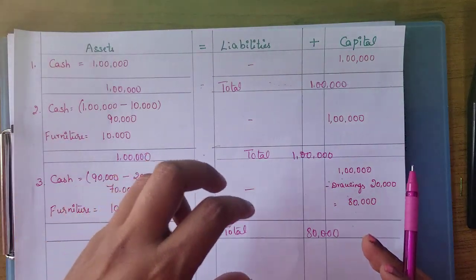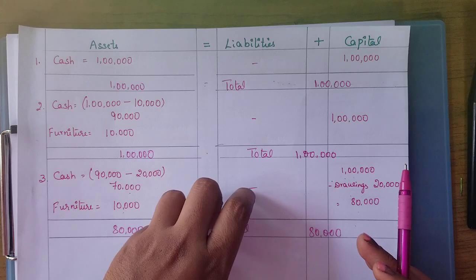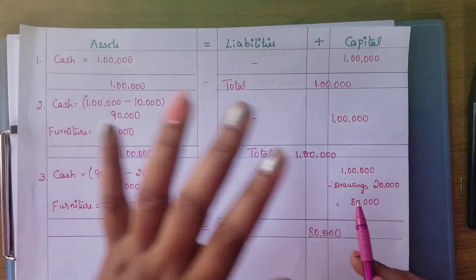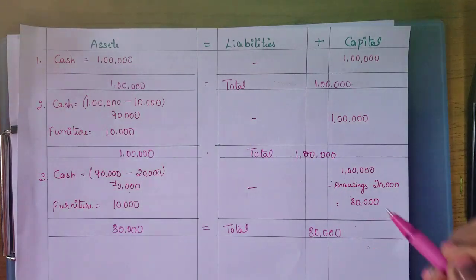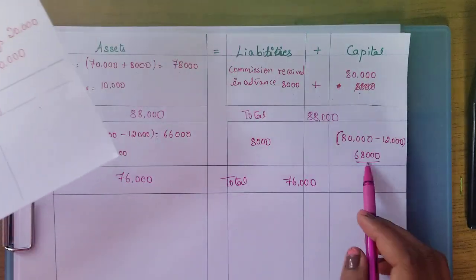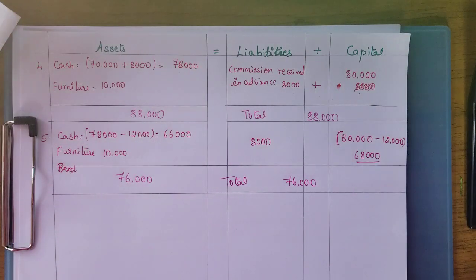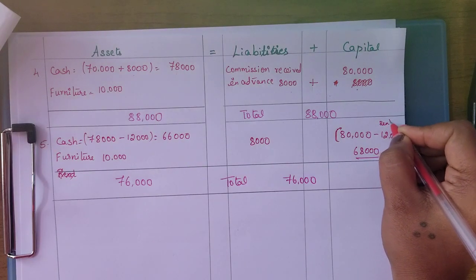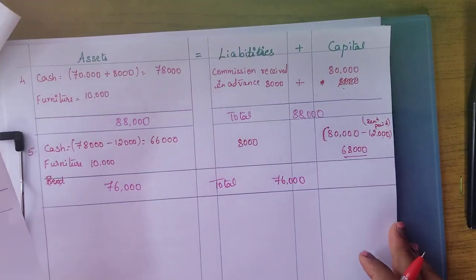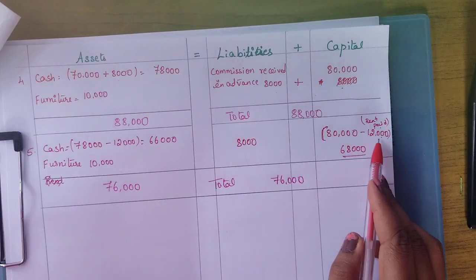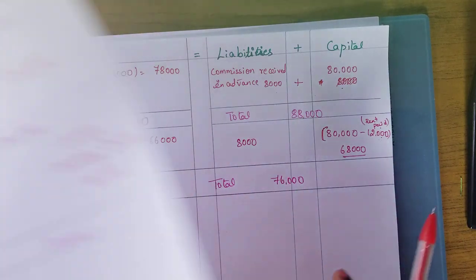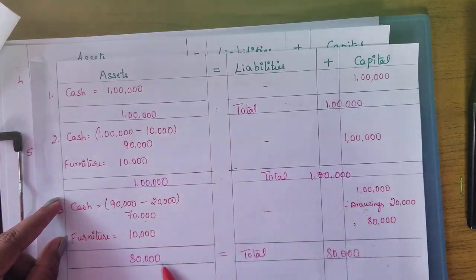If that particular aspect belongs to liability, we will be writing under the liabilities or capital. Usually only capital will be recorded, or if any expenses are there, those expenses will be deducted, like drawings, rent paid. So this is rent paid. Just for your reference I am writing this, so you should not get confused. It is rent paid amount 12,000. In all the transactions you can see the total amount on both sides should tally.